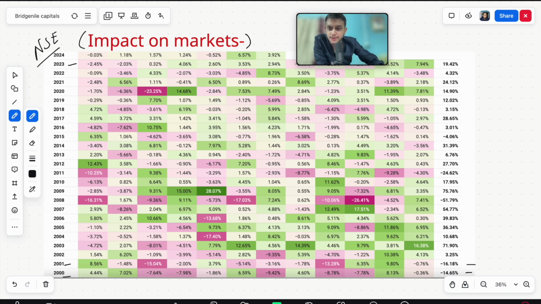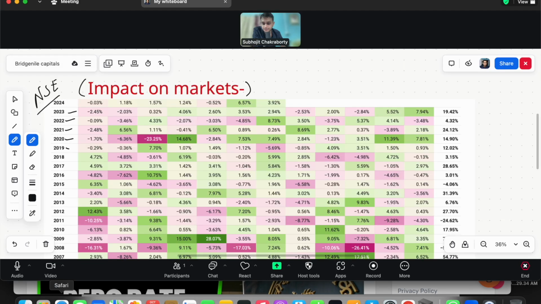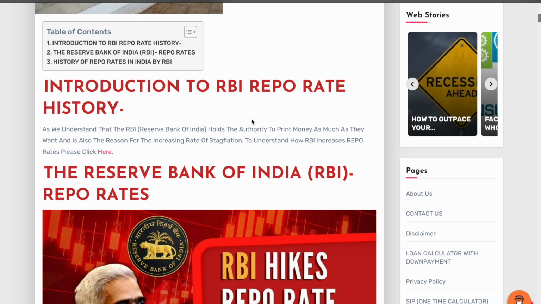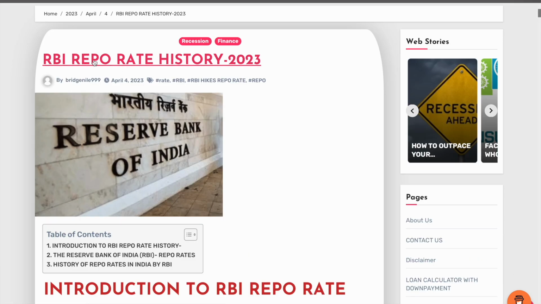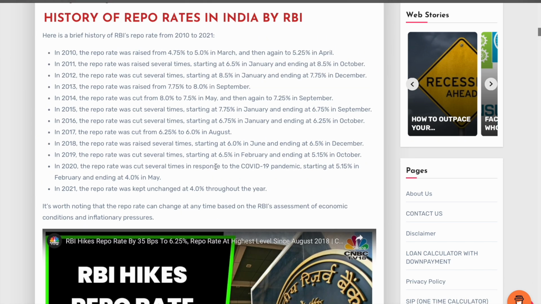Next, if you see 2023, 22, 21, 20, every year Nifty has shown positive or negative returns in the longer horizon. अगर मालूम कैसे चलेगा कि NSE का या फिर रेपो रेट्स का इम्पैक्ट क्या हुआ है? I will show you something. See out here. You can go to this particular page, bridgenile.in, and there is a blog, right? The blog says RBI repo rate history in 2023, which was written by myself. You can go down out here and you can see the history of repo rates in India.